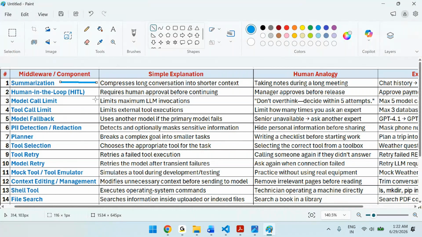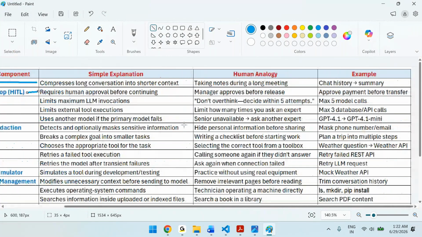Then the HITL middleware. Sometimes, let's say you are trying to send an email. Before sending the email, you need approvals. Then you can go with the HITL, human in the loop middleware.